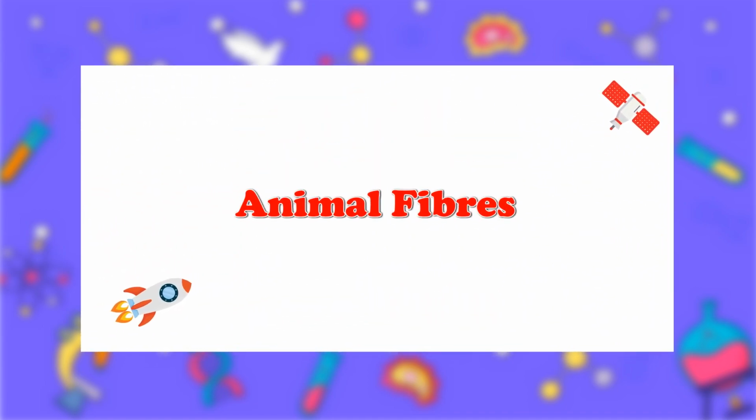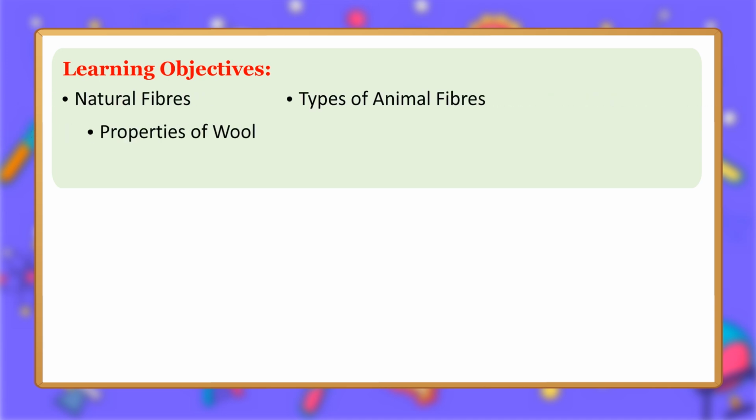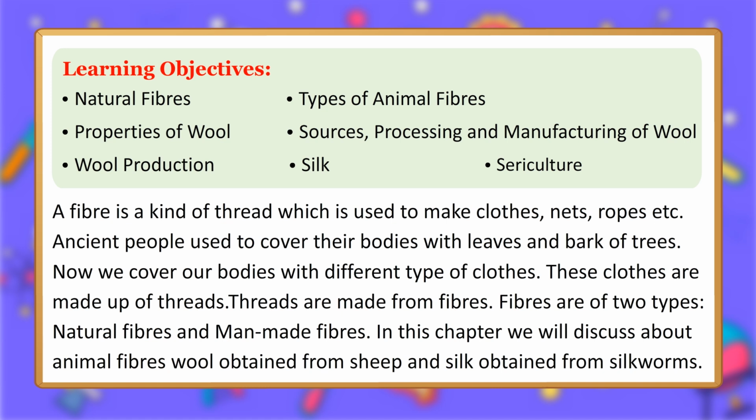Animal fibers. Learning objectives. Natural fibers. Types of animal fibers. Properties of wool. Sources, processing and manufacturing of wool. Wool production. Silk. Sericulture. A fiber is a kind of thread which is used to make clothes, nets, ropes, etc.